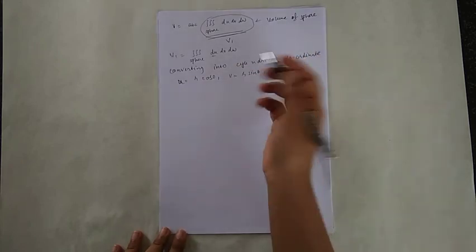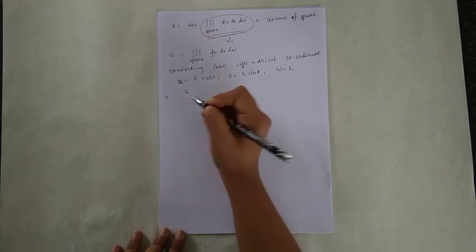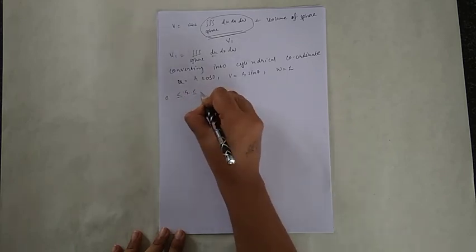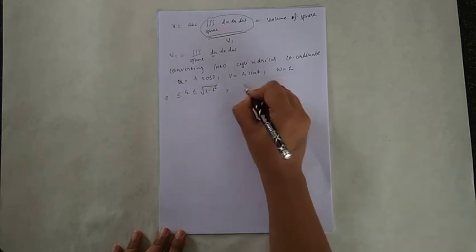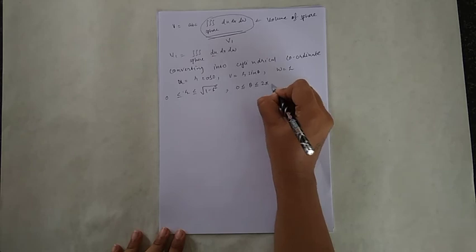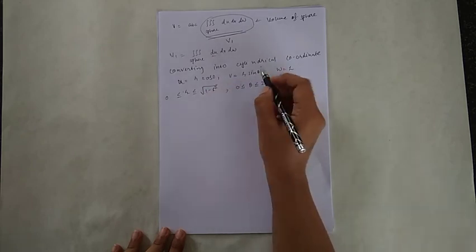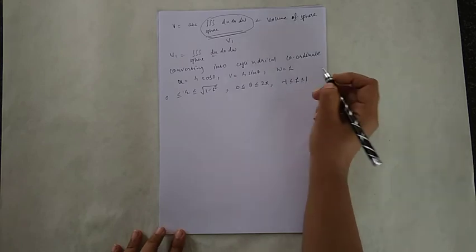The limit of r is 0 to square root of 1 minus z square. The limit of theta is 0 less than or equal to theta less than or equal to 2 pi, and the limit of z is minus 1 to 1.